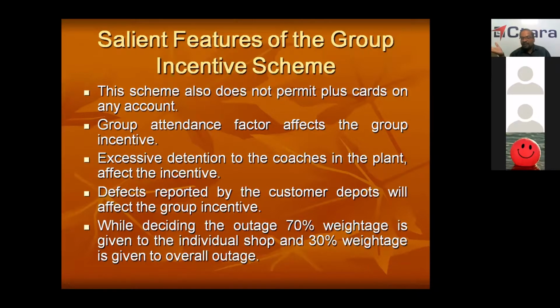Because our ultimate aim is not just giving the wheel. Finally, the coach or wagon also should come out. If the coach does not go out, even if you keep all the wheels ready, there is no use. Finally, the coach or wagon should go. Then only the full incentive will be paid.